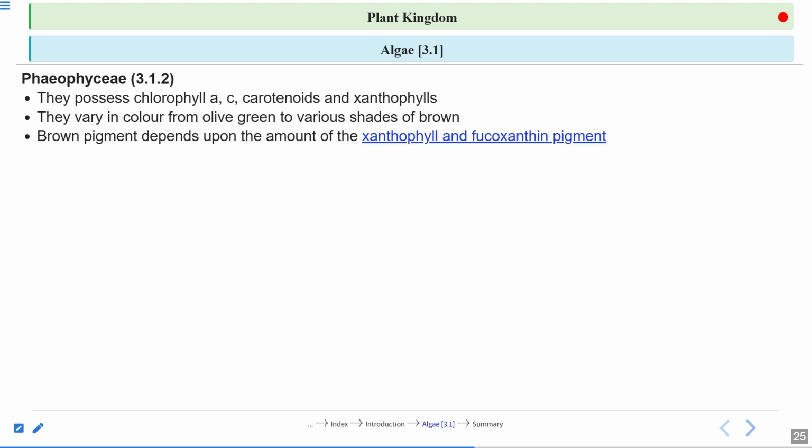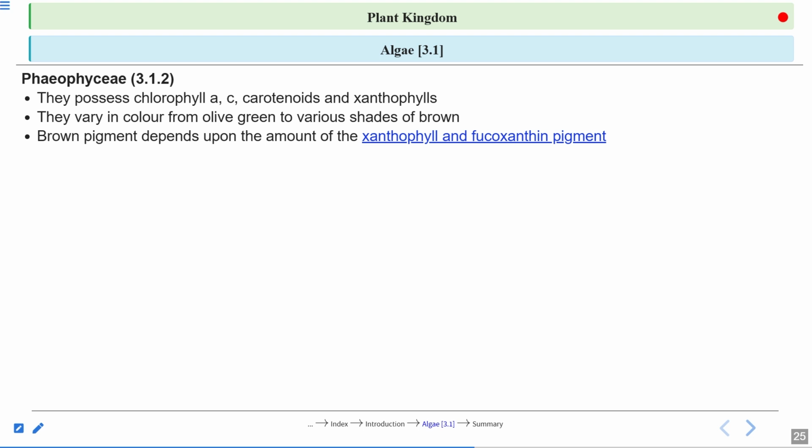The brown color depends upon the amount of xanthophyll and fucoxanthin pigment, because they have a brown pigment called fucoxanthin, and this fucoxanthin is so abundant that it masks the color imparted by chlorophyll A and C. Means the green color imparted by chlorophyll A and C is masked by fucoxanthin, and that is why Phaeophyceae appear brown in color.